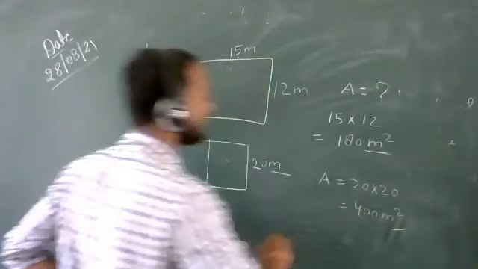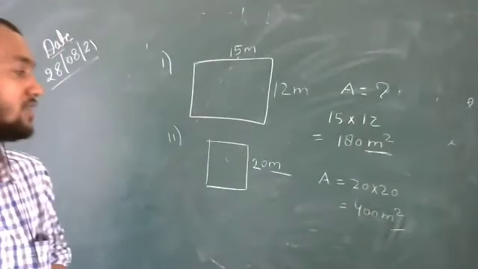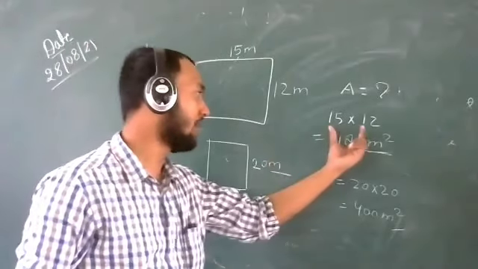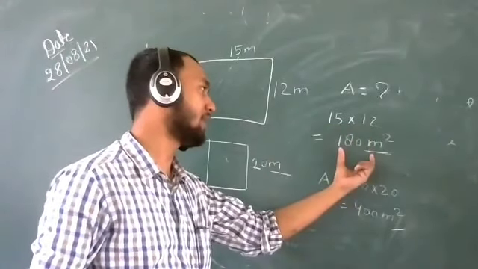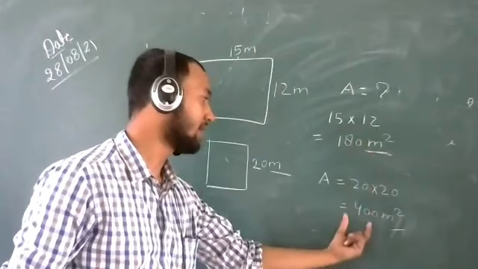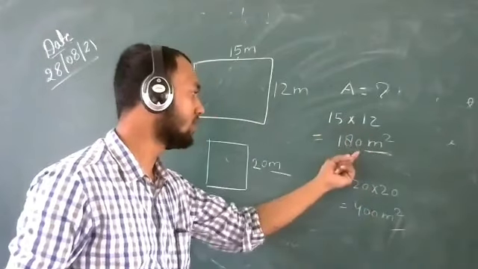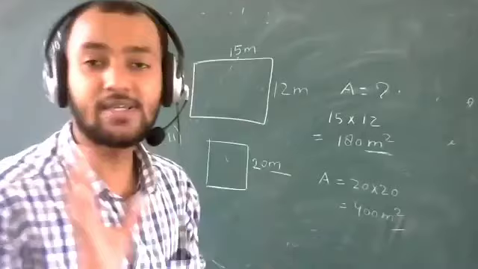Maybe you made a calculation mistake in multiplying, so your answer is wrong. But if you use the right formula and the right multiplication, you will get the correct answer. Okay, 15 into 12 is 180, 20 into 20 is 400. This is the easy question.